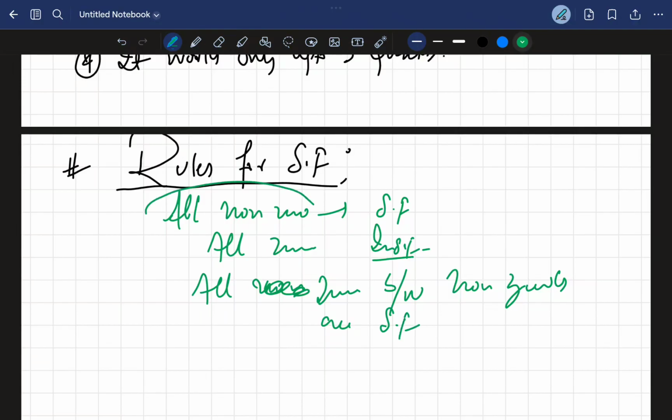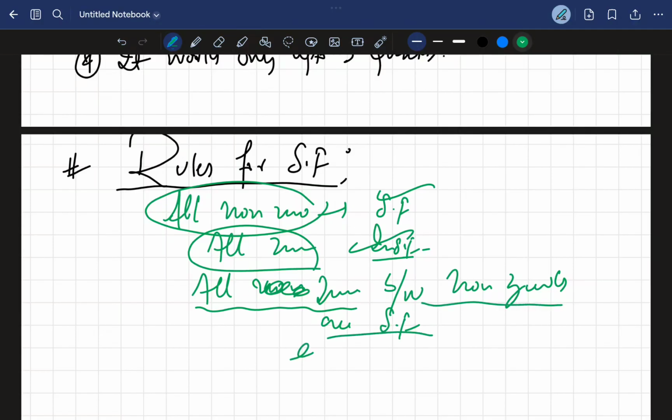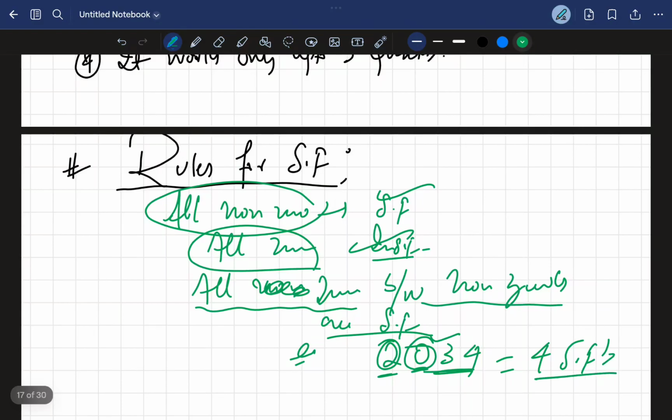See, all non-zeros are significant figures, it's common sense. All zeros are insignificant, but zeros in between the non-zeros, for example 2034, this zero is between the non-zeros, so it will be counted as a significant figure. So there are four significant figures.